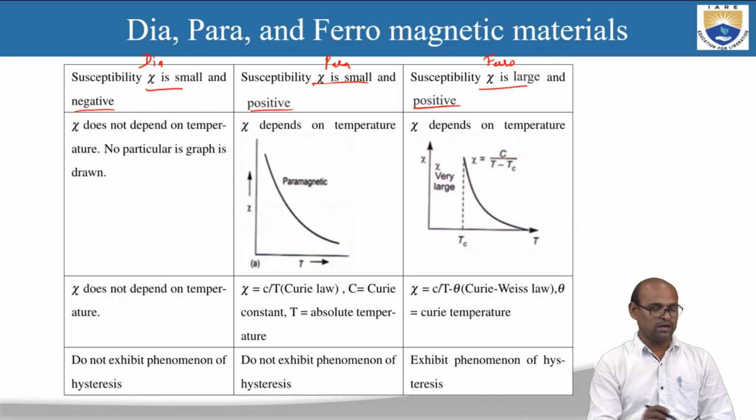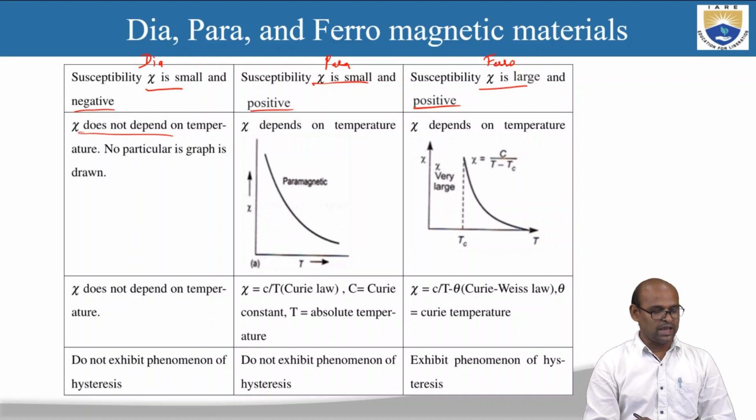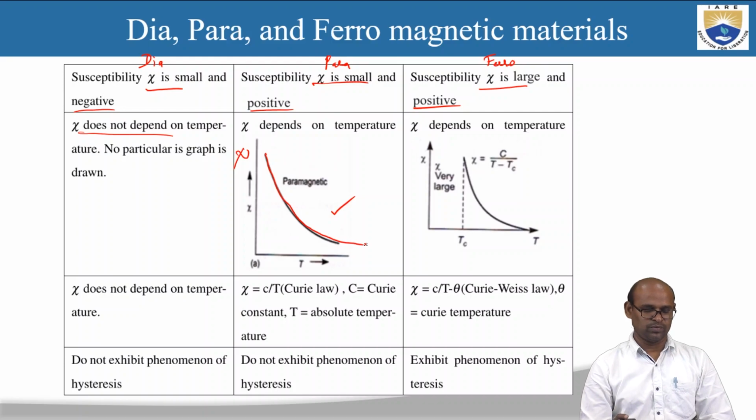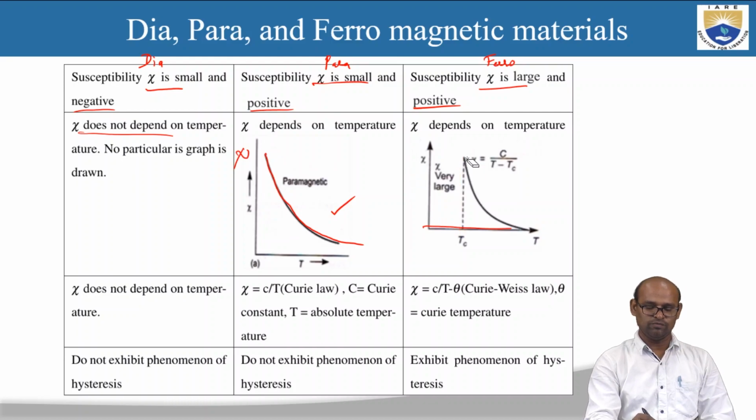Chi does not depend on temperature for diamagnetic materials, so there is no dependence of susceptibility on temperature in diamagnetic material. Whereas in paramagnetic materials, susceptibility depends on temperature. So this is the behavior of susceptibility, chi versus T. As you increase the temperature, the susceptibility decreases in paramagnetic material. This is ferromagnetic material. Only above a critical temperature does the susceptibility decrease with temperature in ferromagnetic material.